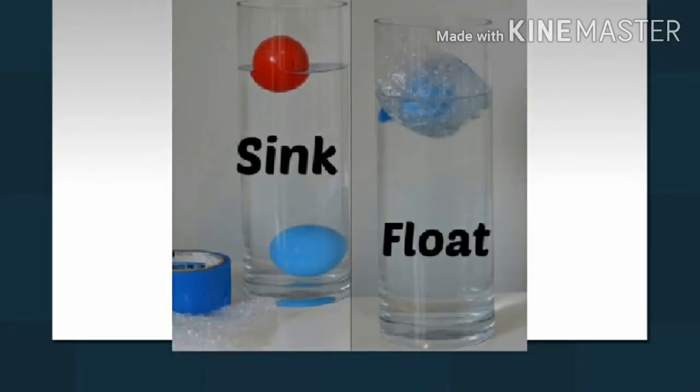Why do objects float or sink when placed on the surface of water? If density of object is less than density of fluid, then the object floats. And if density of object is greater than density of fluid, then the object sinks.